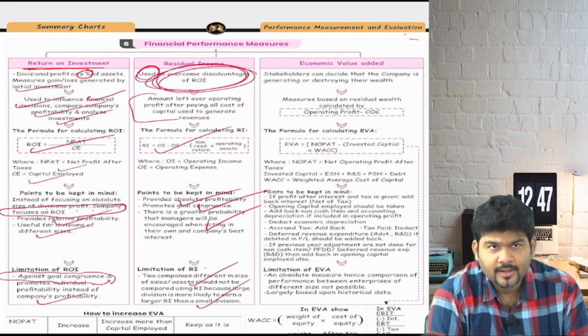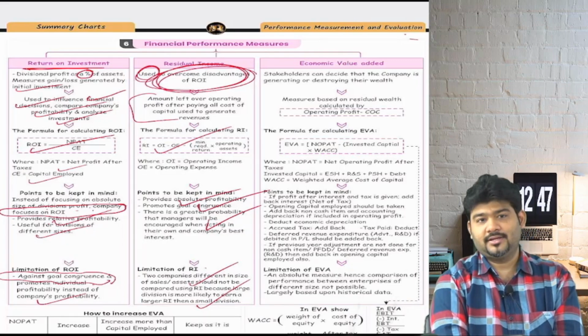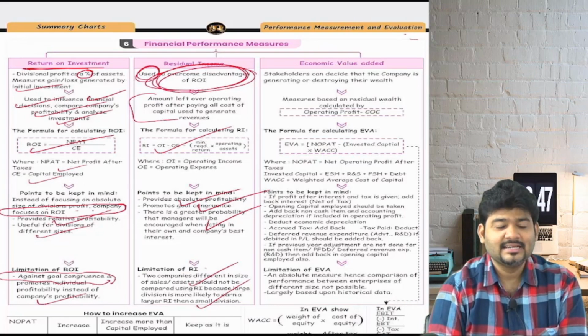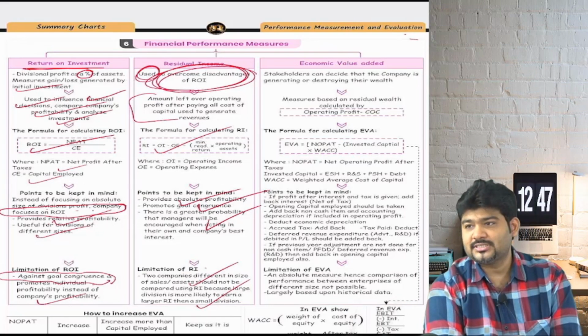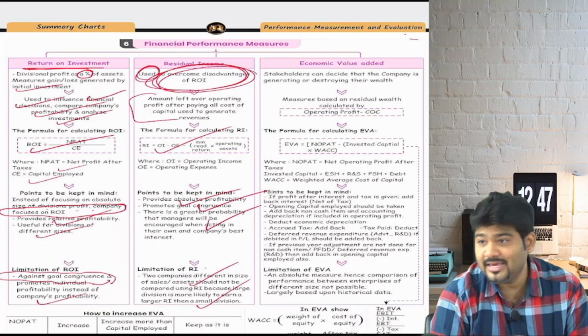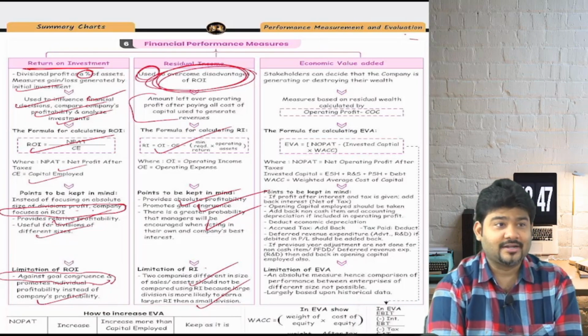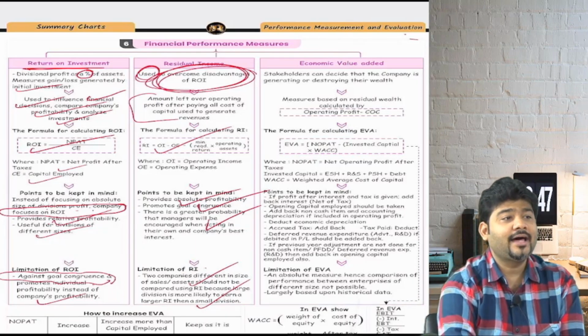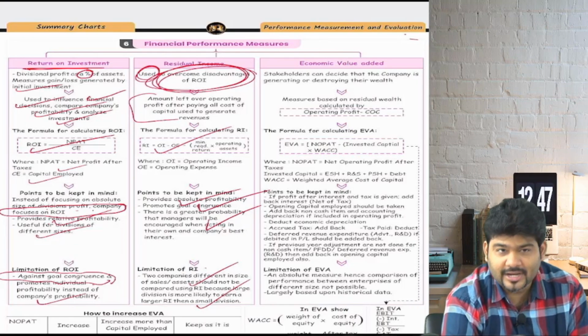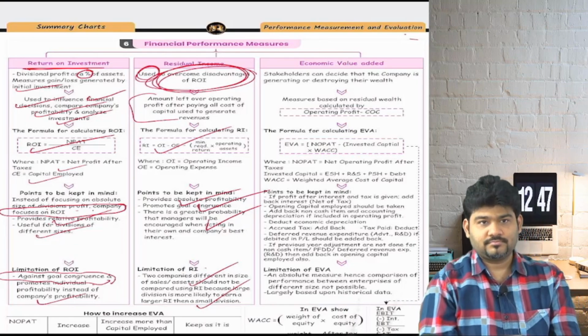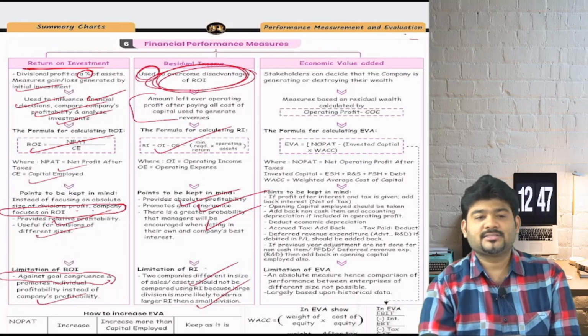Pay attention. Can I say accounting profit that we see is subject to manipulations, is subject to window dressing? Say yes or no. Yes. Correct. We are auditors, chartered accountants, and we have to see a lot of things internally. Are accounting books subject to manipulations? Yes or no? Yes. Definitely they are subject to manipulations.